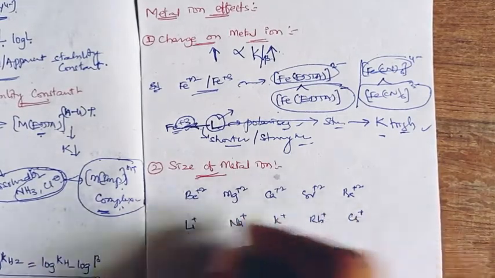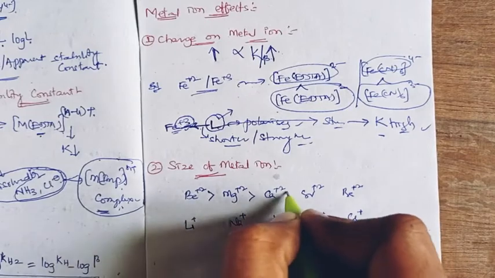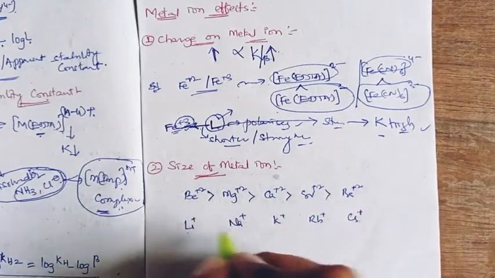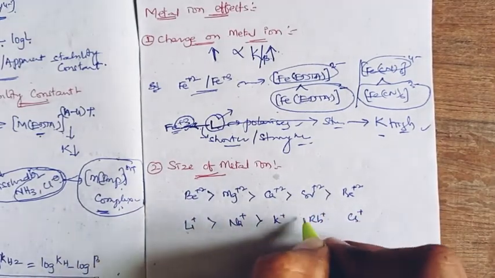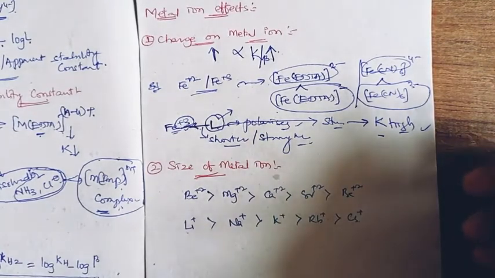Here, the smaller size metals have a higher stability constant value compared to large size metal ions.